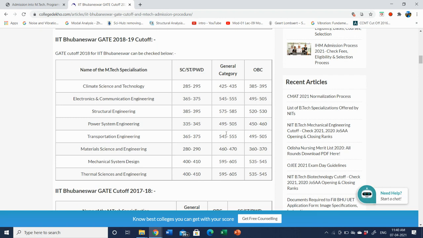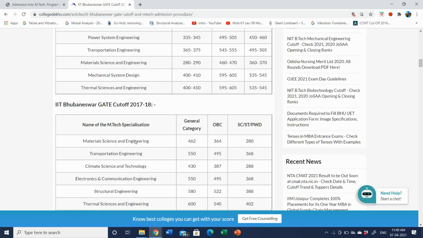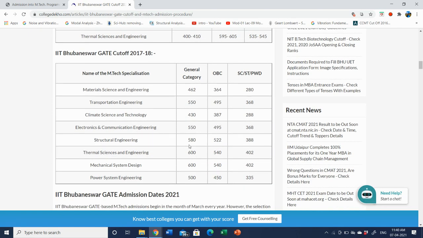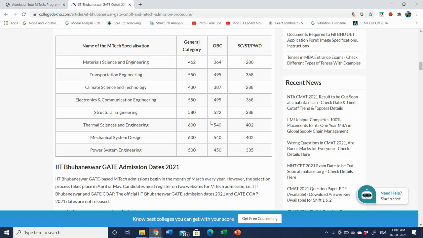So this is the general scenario for IIT Bhubaneswar. That is why I told you to just apply if you have something around 550 or 600 GATE score. If you are not getting any other IITs, you can have this opportunity in IIT Bhubaneswar. Though this is for the 2018-19 cutoff, 2017-18 is also showing, and this is also matching with this. So these data are consistent, so we can somehow rely on these GATE scores.